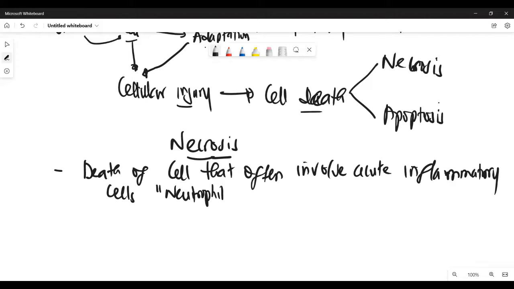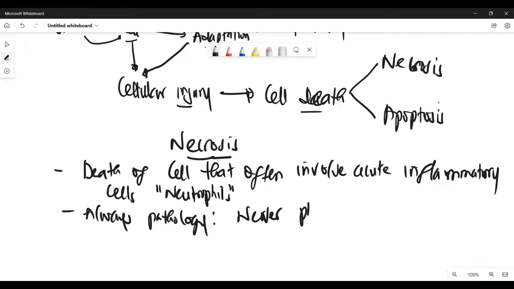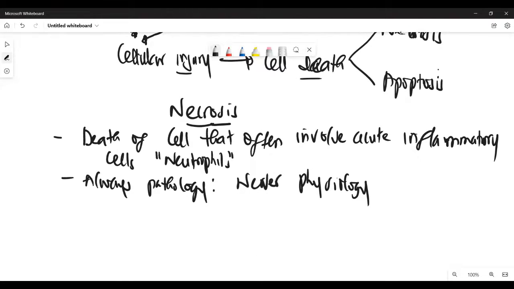It's one of our main acute inflammatory cells. One thing we also remember about necrosis is that it's always pathology. It's never going to be a physiology process, as opposed to apoptosis, which can have physiologic importance.